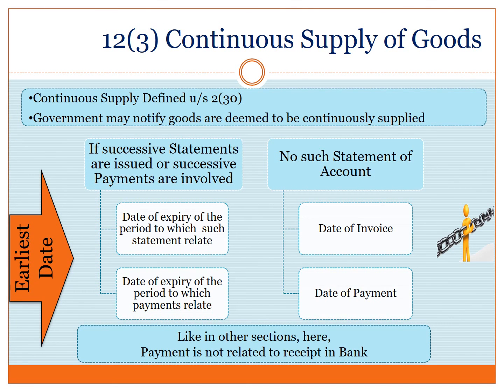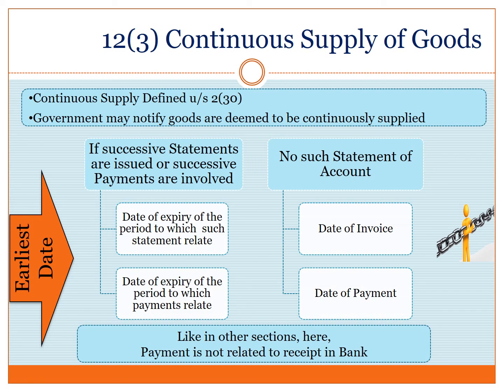Let us discuss the provisions of section 12 subsection 3, which deals with time of continuous supply of goods. Continuous supply has been defined under section 2 subsection 30. Government may also notify goods which are deemed to be continuously supplied. Two situations have been envisaged.